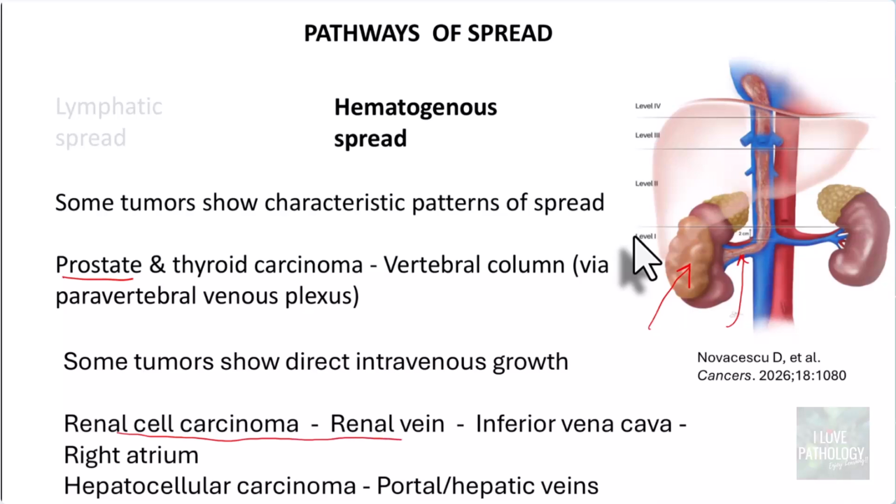The tumor directly extends into the renal vein, and from the renal vein it goes into the inferior vena cava, and it also enters the right atrium. That can be the aggressive way of metastasis, particularly of renal cell carcinomas. Similarly, hepatocellular carcinomas can go through the portal or hepatic veins.